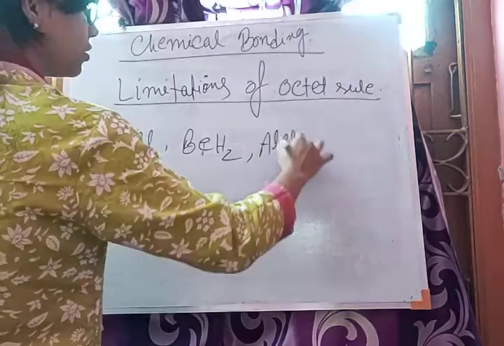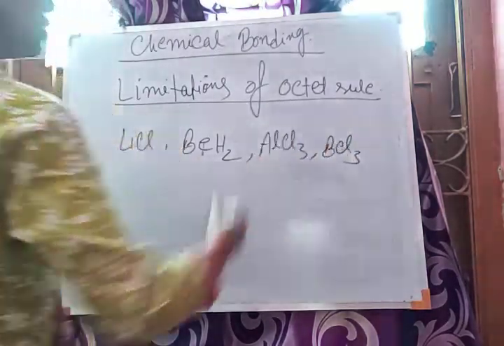Some examples are lithium chloride, beryllium hydride, aluminium chloride, and boron trichloride.